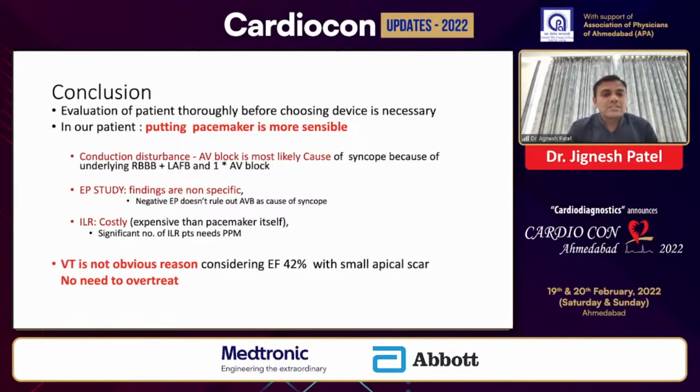So the VT is not an obvious reason here. Considering the mild LV dysfunction and the small apical scar, there is no need to overtreat this patient, and we can go away with putting just a dual chamber pacemaker.